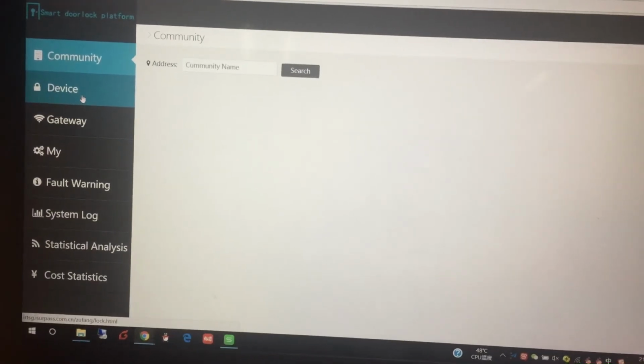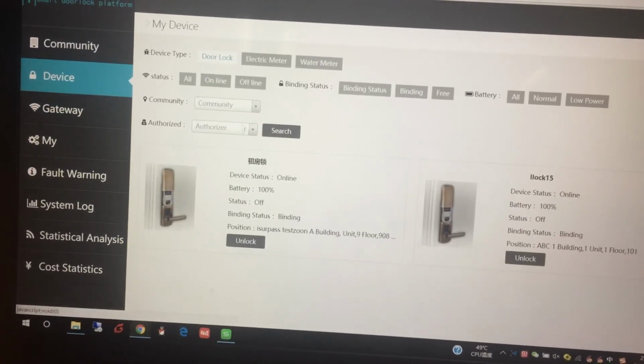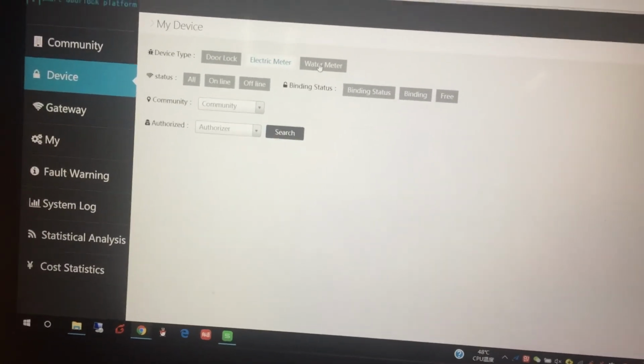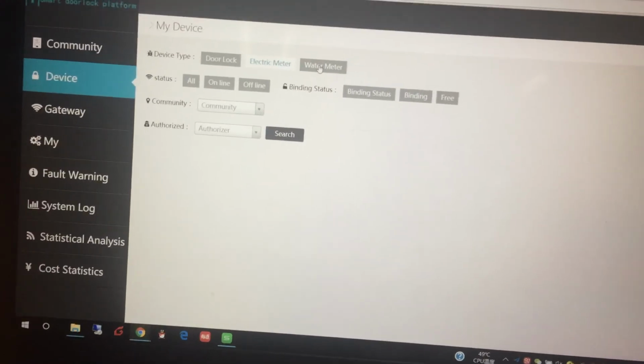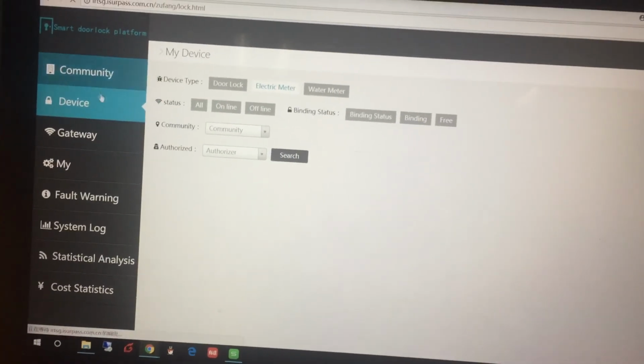So if someone didn't pay me, I can stop his electricity, so he has to come and pay me. So it's very useful for your management.